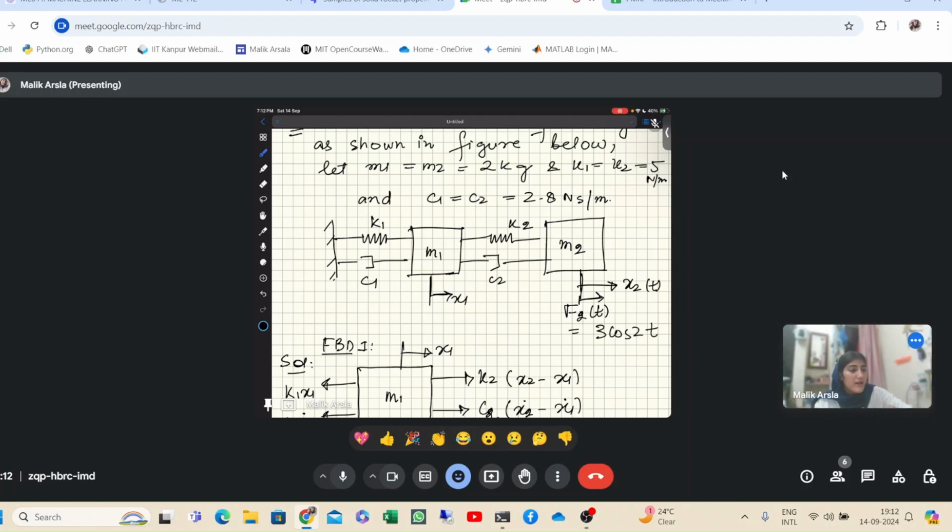Okay. Because, madam, sometimes instead of showing it by a right-pointing arrow, in some figures it is shown by a two-headed arrow. Like in your diagram, it has been shown pointing rightwards, so you have taken it on the right side of the equation. I have seen some problems in which the excitation force has been shown by double arrows. That means it is showing leftward as well as rightward. In that case, it is difficult to decide the direction. I think that would be the case where the force would be changing direction.